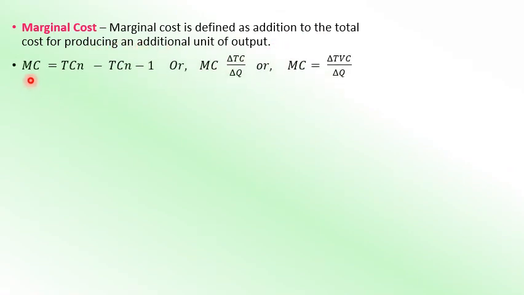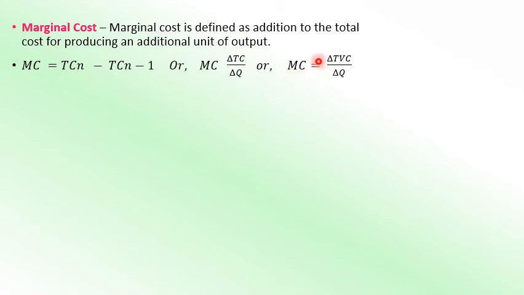Now the marginal cost curve. Marginal cost is defined as the addition to the total cost for producing an additional unit of output. So MC is equal to TCn minus TCn-1. That is, for producing one additional unit of output, what is the change in total cost? That is the marginal cost, or MC is equal to delta TC by delta Q, that is, change in total cost divided by change in output.